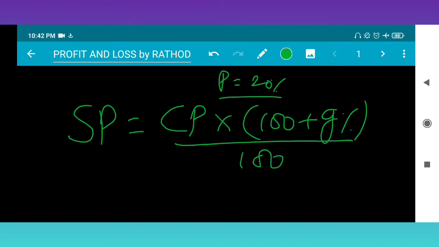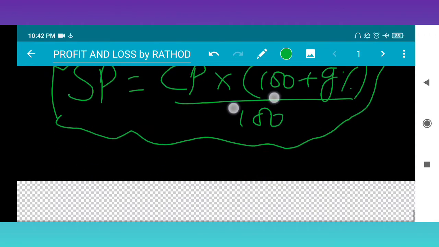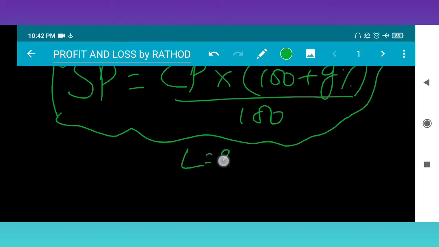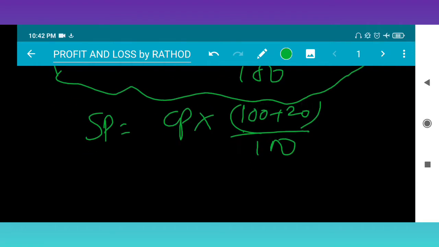This is the formula for calculating and writing in the examination. In the earlier example, SP is CP into 100 plus 20 upon 100, which means 120 upon 100.